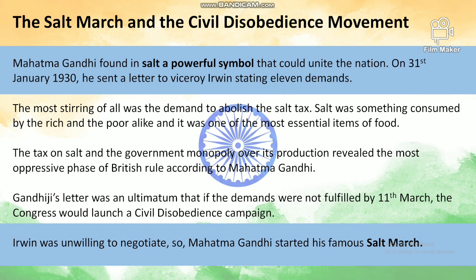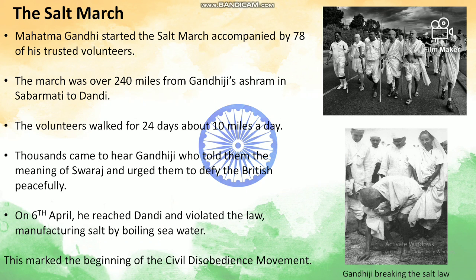And Gandhiji's letter was an ultimatum that if these 11 demands were not fulfilled by 11th March, the Congress would launch a civil disobedience campaign. Now, Lord Irwin was unwilling to negotiate, so Mahatma Gandhi started this famous Salt March. It is also called Dandi March. Mahatma Gandhi started the Salt March accompanied by 78 of his trusted volunteers. The march was over 240 miles from Gandhiji's ashram in Sabarmati to Dandi.